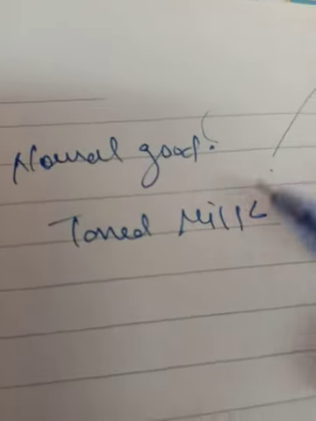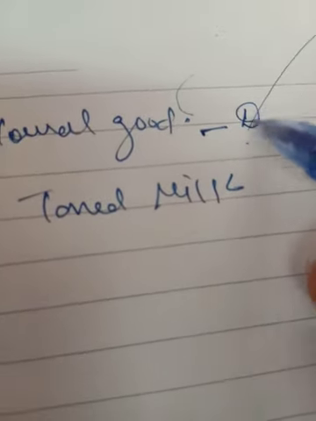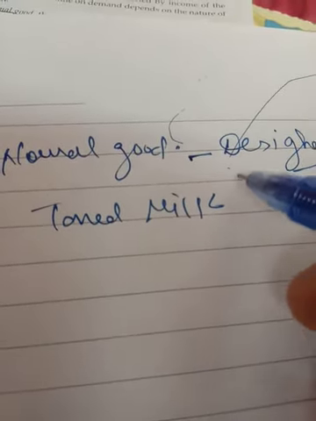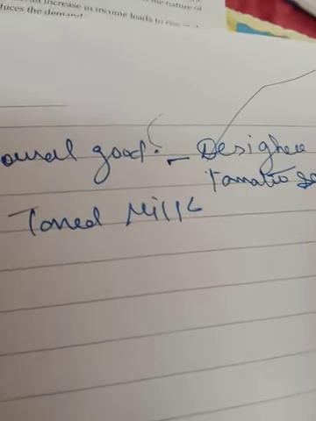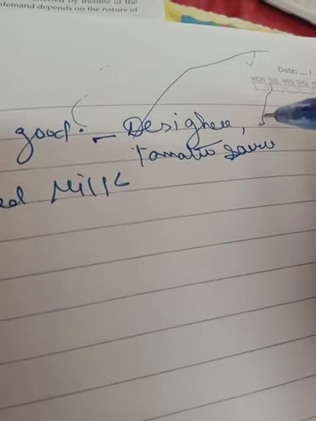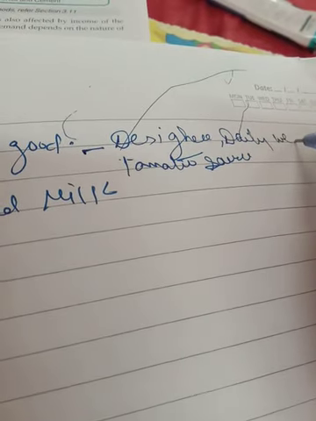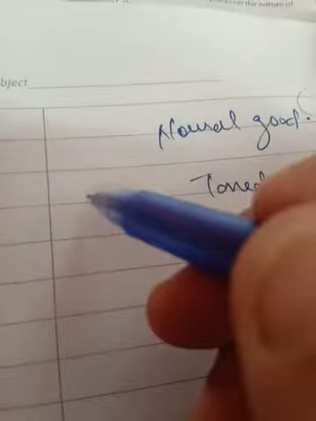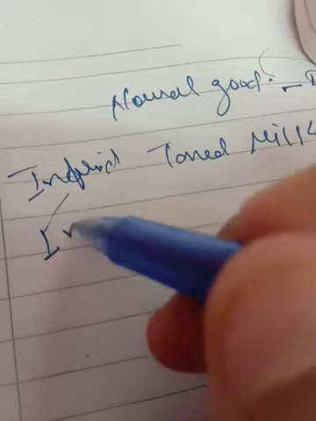I am taking the example of normal good. Normal good means, suppose the normal good is desi ghee. That is the normal good here. Fine. And tomato sauce is a normal good. If income increases, then their demand increases. Then daily wear clothes are normal goods. So these are all the goods which are normal. When income rises, then the demand also rises. Now what is the inferior good? Inferior good has a reverse relationship. That is the inferior good.